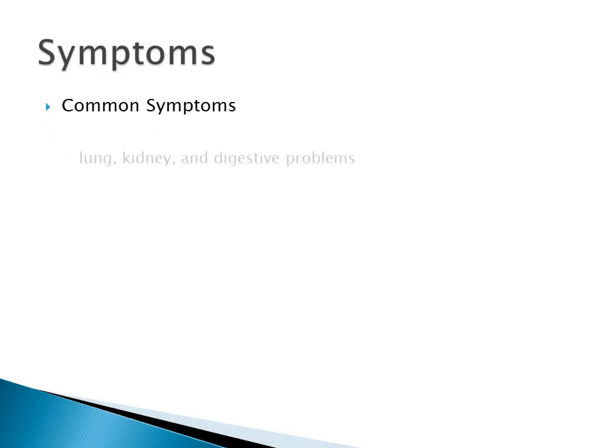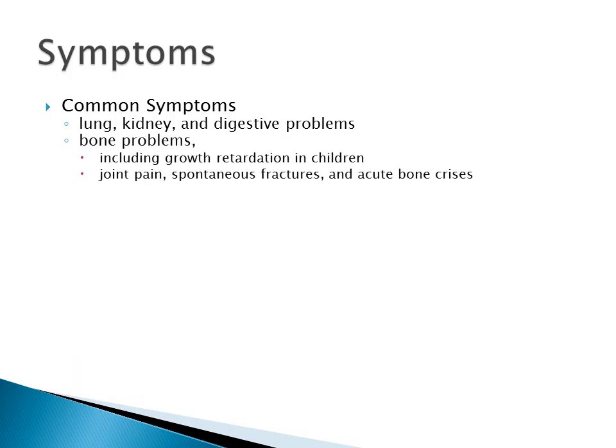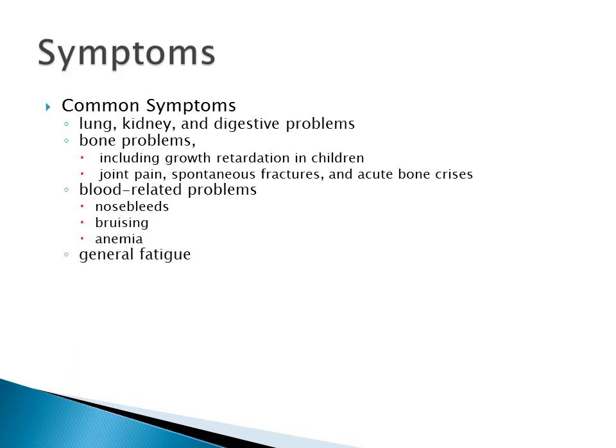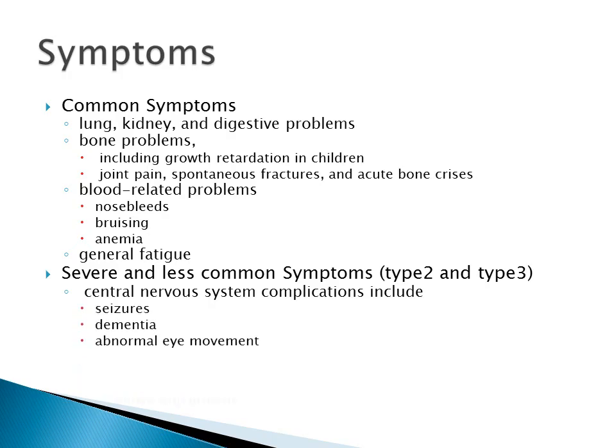Symptoms. Common symptoms are lung, kidney, and digestive problems; bone problems, including growth retardation in children, joint pain, fractures, and acute bone crises; blood-related problems that include nosebleeds, bruising, anemia; and then general fatigue. Severe and less common symptoms of type 2 and type 3 are central nervous system complications that include seizures, dementia, abnormal eye movement, and cognitive impairment, just to name a few.